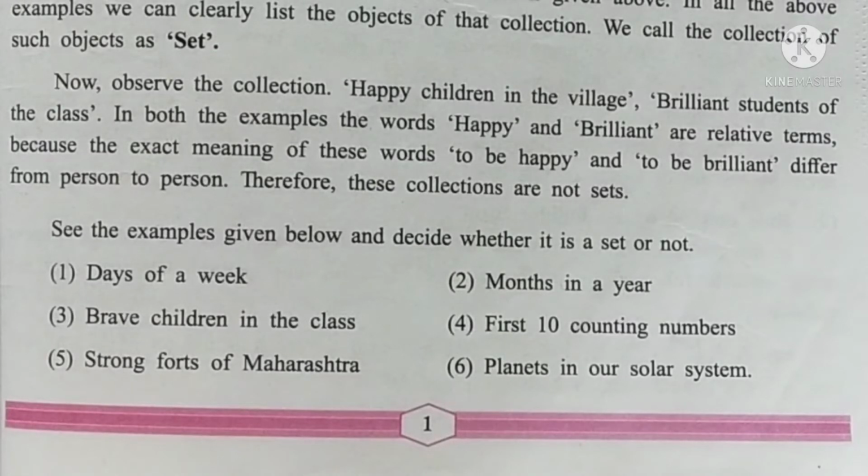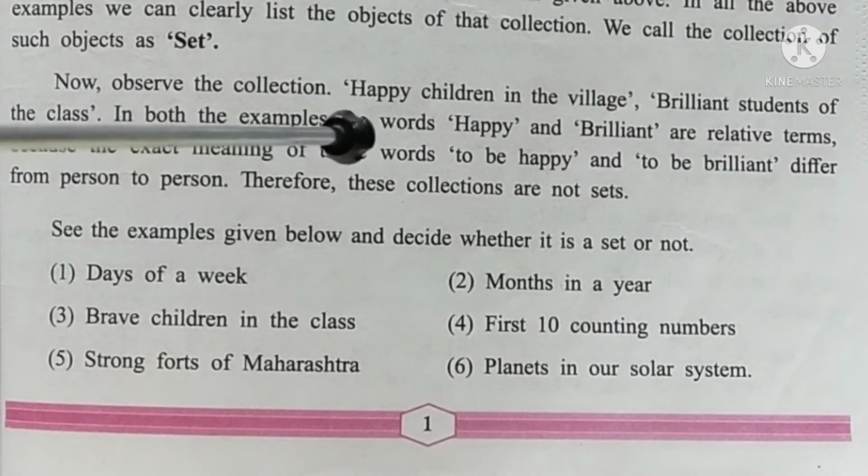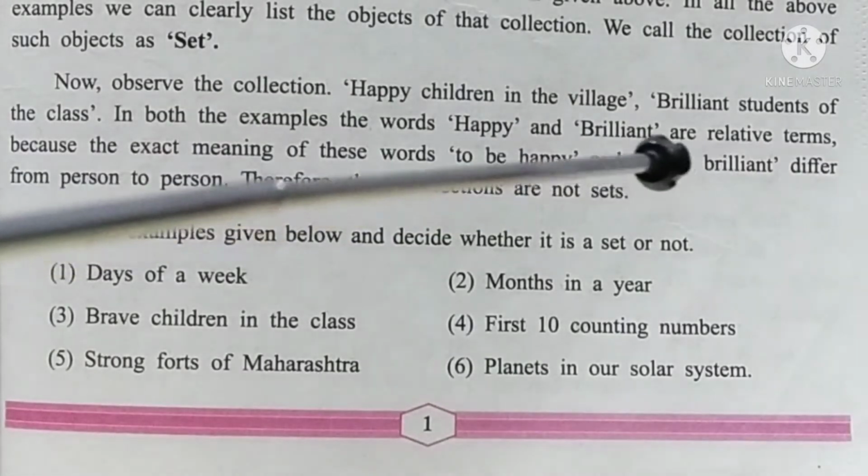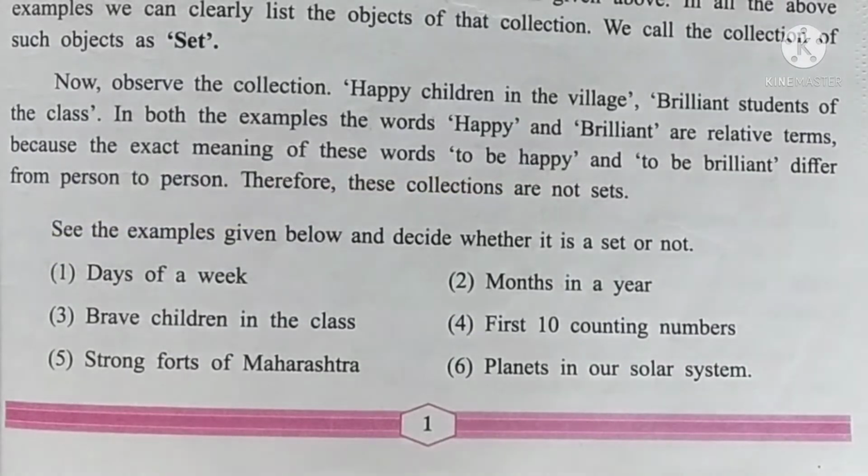We cannot exactly give the number of children who are happy in that village, or we cannot say which are the brilliant students of the class. These words are known as relative terms, which differ from person to person, and therefore these collections are not sets.